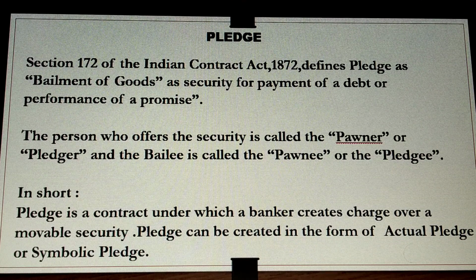So in short, pledge is a contract under which a banker creates charge over a movable security. Or we can also say, section 172 of the Indian Contract Act 1872 defines pledge as bailment of goods as security for payment of a debt or performance of a promise. Therefore, we can sum up: the person who affords the security is called the pawner or the pledger, and the bailee is called the pawnee or the pledgee.